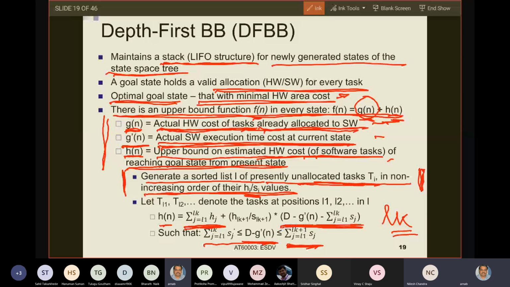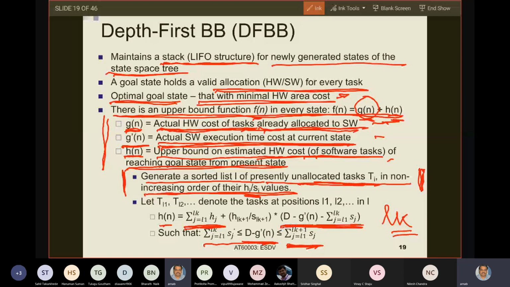Remaining after what? You are allocating software execution time. What you have said is you want to compute an upper bound. For that upper bound, you are taking the tasks one by one from this list L and you have taken up to the kth task. Why have you taken up to the kth task? Because these tasks give you the highest Hj by incurring the least Sj. Because these tasks are sorted in terms of Hi by Si, they give you the highest H value per unit S value. And remember, both this H and S are for the same task because you are generating Hi by Si.